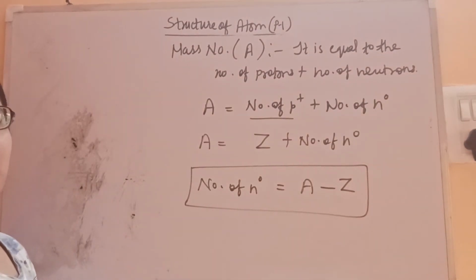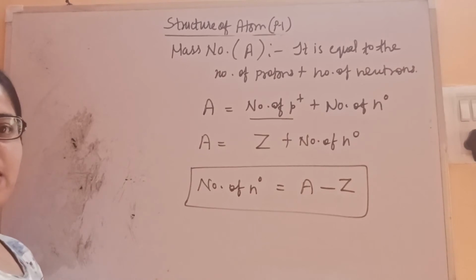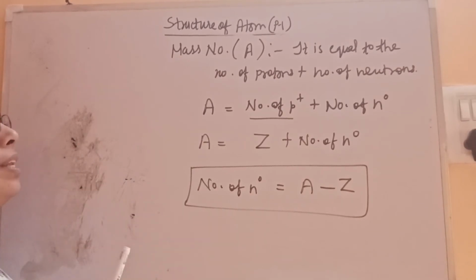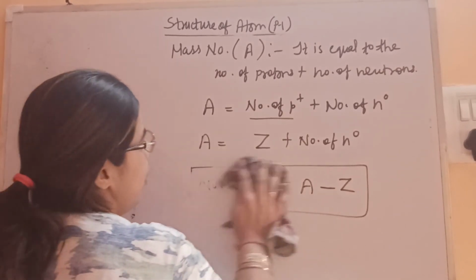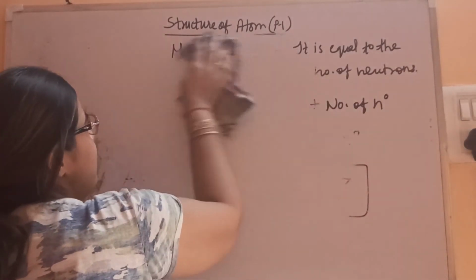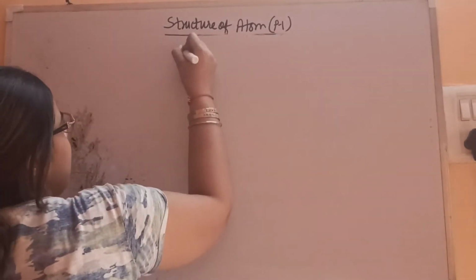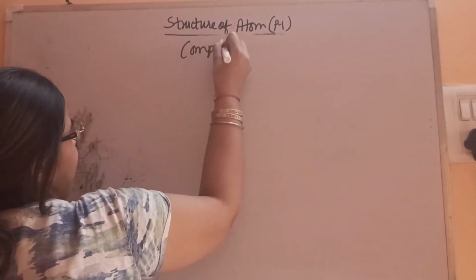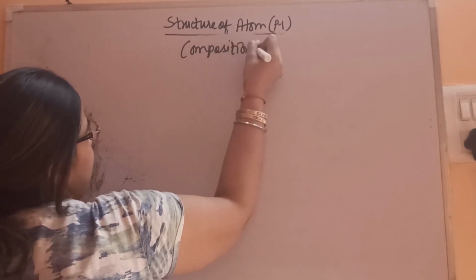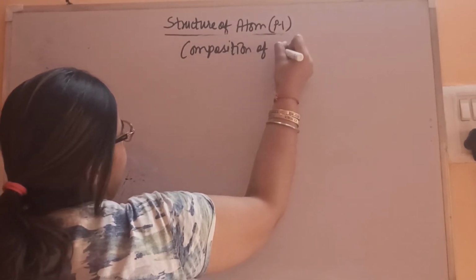Because what is an atom? An atom consists of all these fundamental particles, so we can easily calculate its composition. So let's see the composition of an atom.